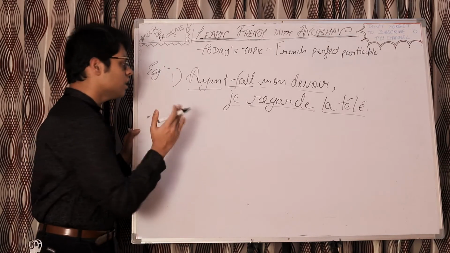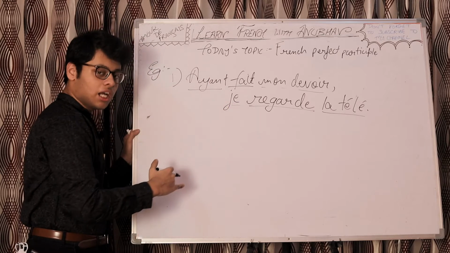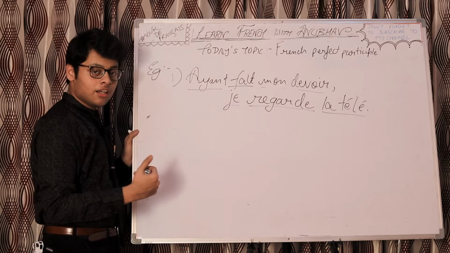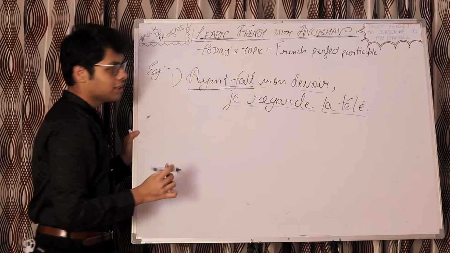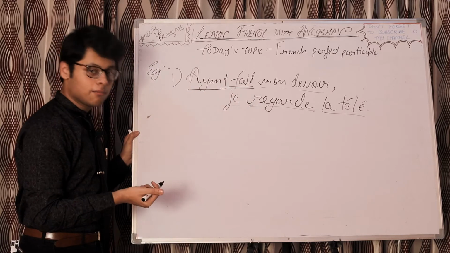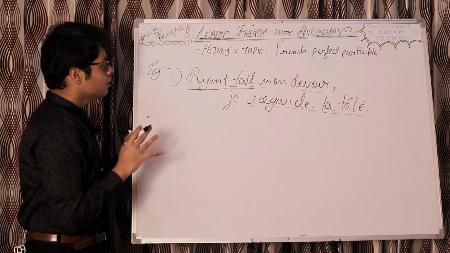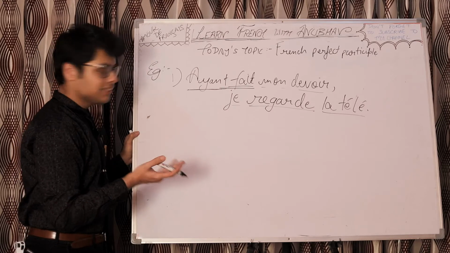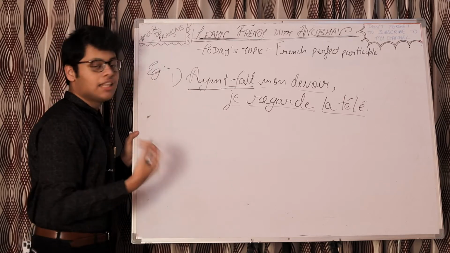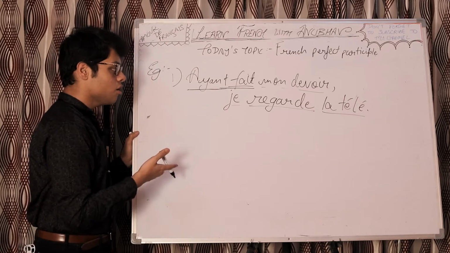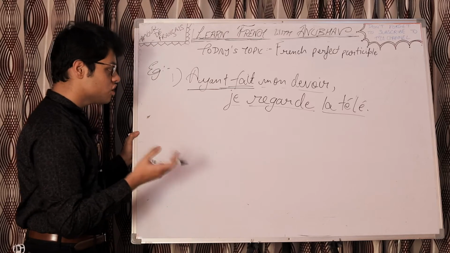The second action. Since one action is taking place before the other, the one preceding the second action will be in the French perfect participle or past gerund or passé composé of participe présent. So, and as you know, no subject. So, ayant fait mon devoir, je regarde la télé. Having done my homework, I watch TV.